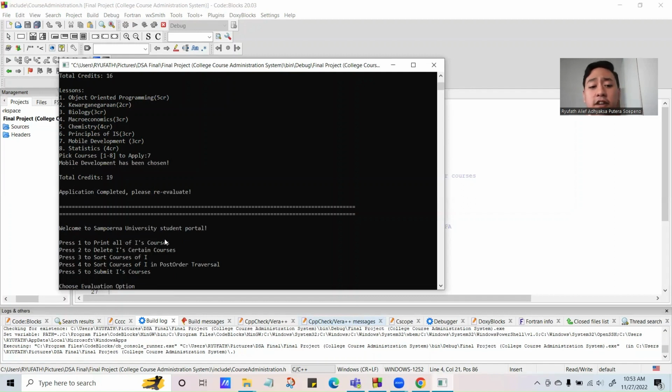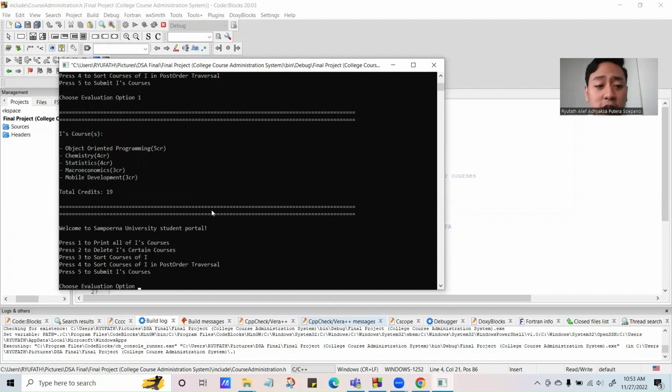And as you can see, it will then lead to the student portal. In the student portal, the administration system can handle, manipulate, and control the student's courses. So let's just try choosing the first option, which is to print all the courses the student has chosen before. So if I choose option one, it will then print out all the courses the student has taken and nonetheless show the total credits the student has taken as a whole in total.